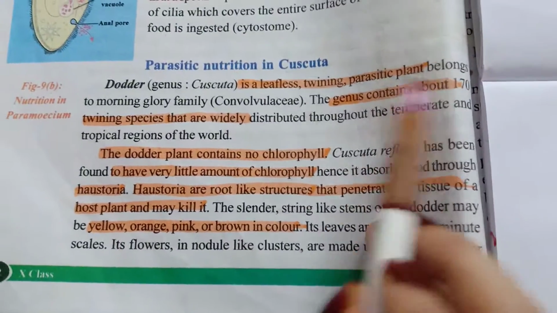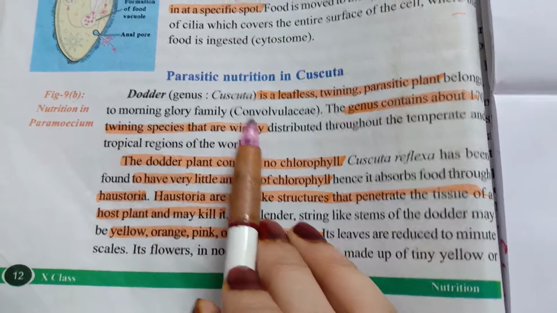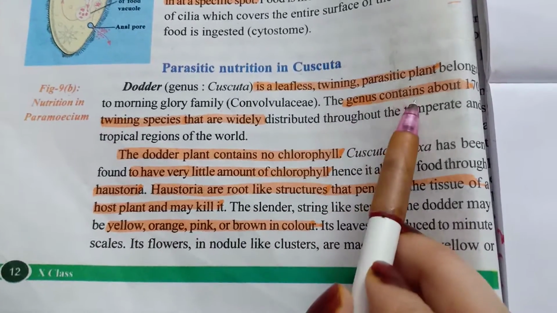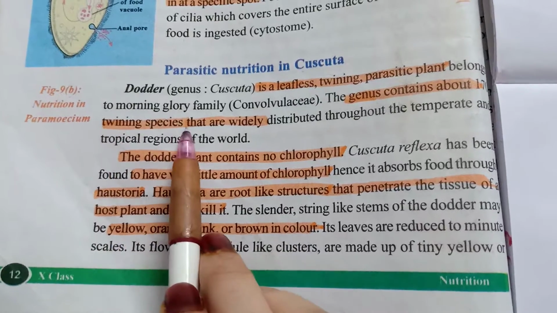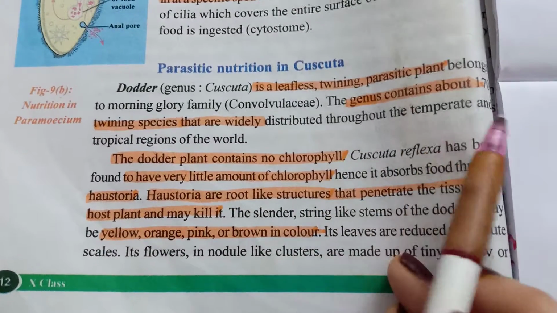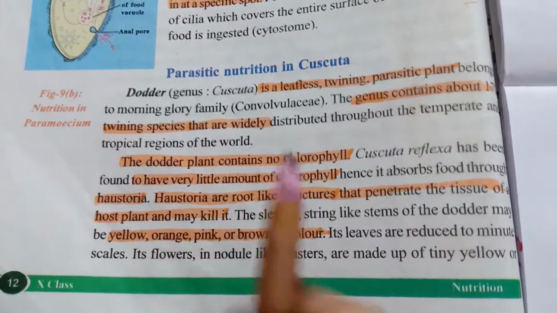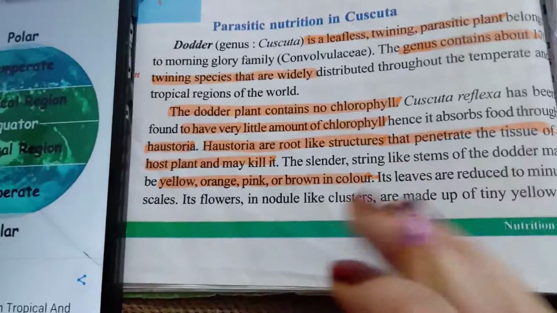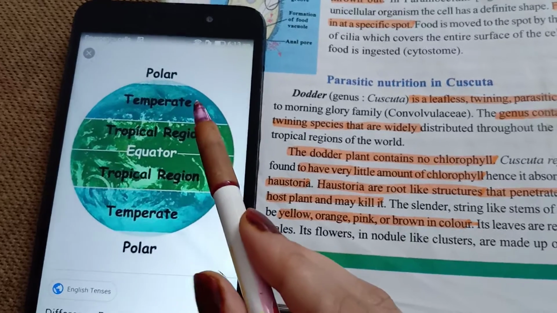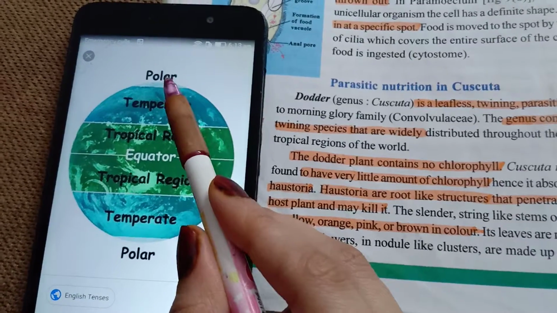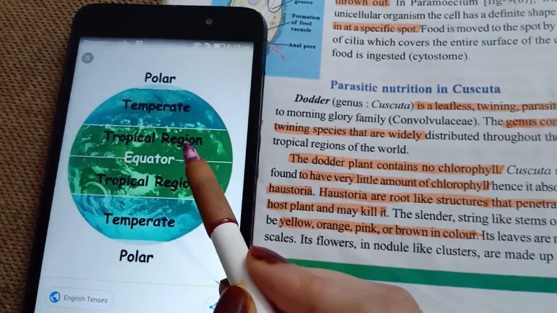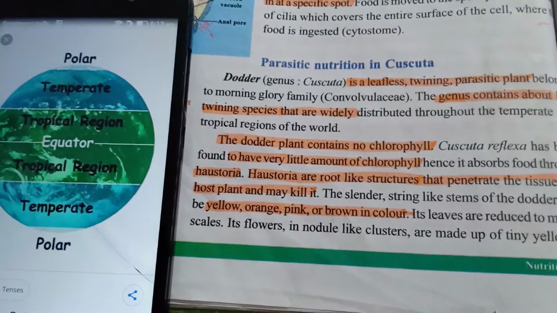And it is a parasitic plant belonging to the morning glory family, Convolvulaceae. The genus contains about 170 twining species that are widely distributed throughout the tropical and temperate regions of the world. In the polar region it is absent, but in temperate and tropical regions it is widely distributed.